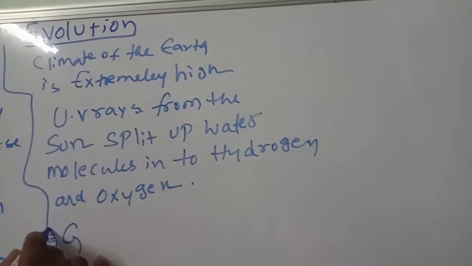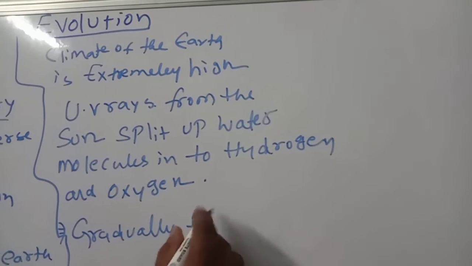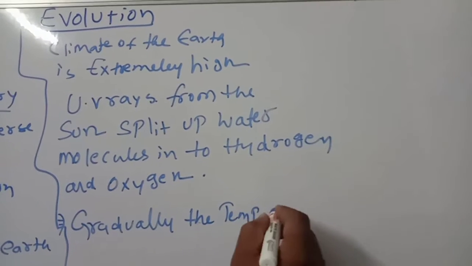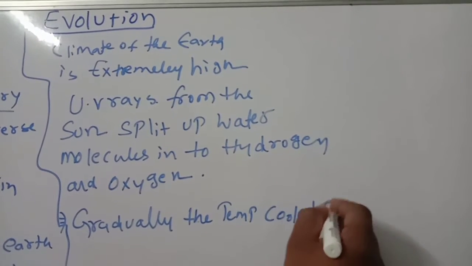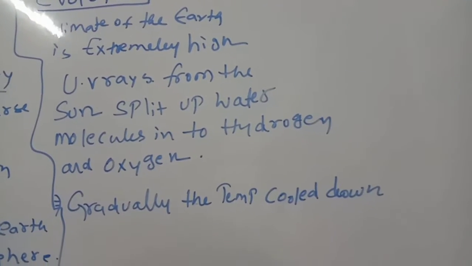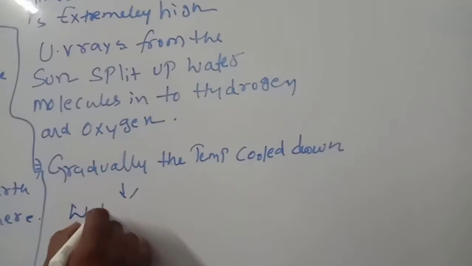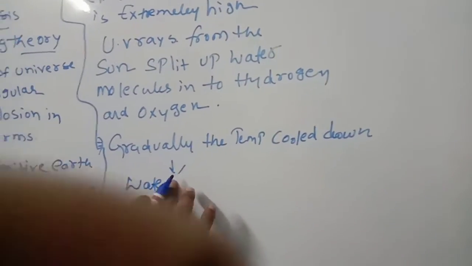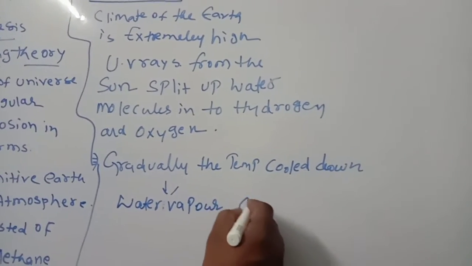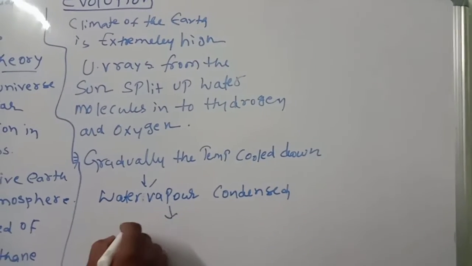Gradually, next point, what happened to the temperature? The temperature cooled down. This one you have to remember. It cooled, and the water vapor condensed to form rain.